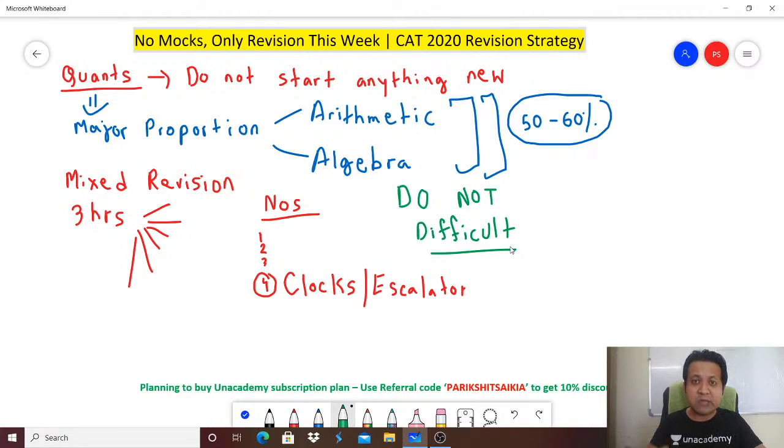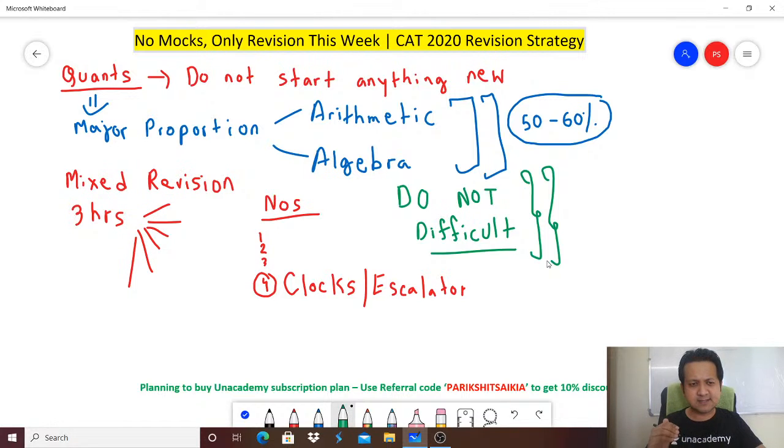And more so, even if it comes, because you find the question very difficult, you might not even end up solving it. So there is no point spending 20, 25 or even 30 minutes on such a question. Rather, spend those 30 minutes more judiciously. Spend those 30 minutes on 10 easy questions and solve them. That will be more beneficial than spending 30 minutes on a difficult sum.